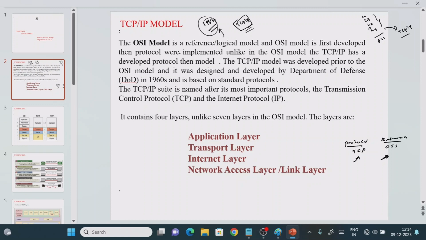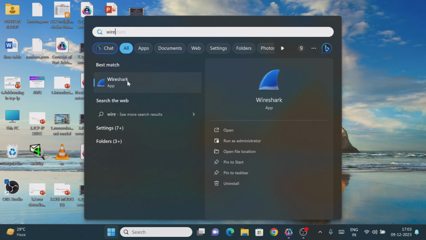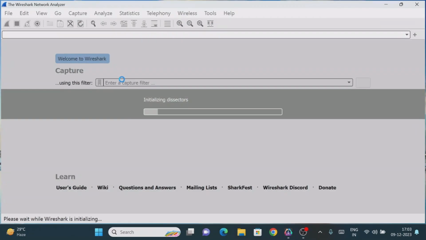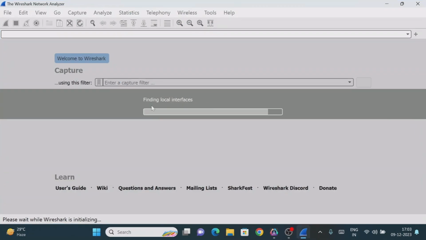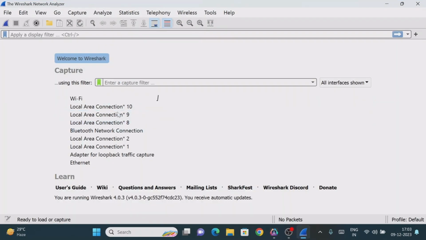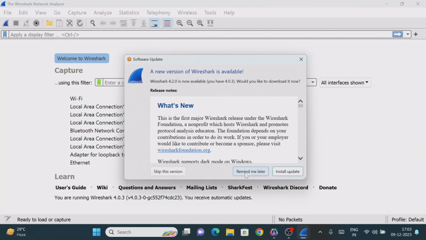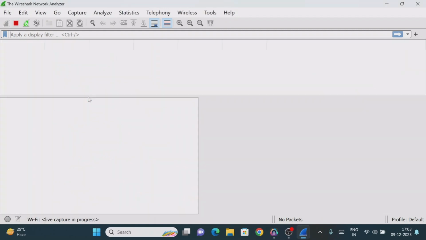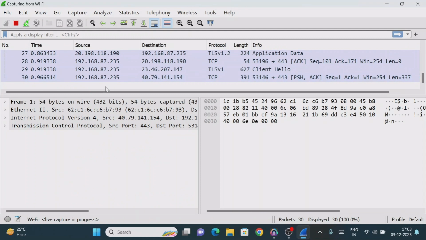If you observe here, I'm opening Wireshark. It is a network analyzer tool, so we can monitor everything that is happening inside the networking communication. Let me open this one. Now see, it is finding all the interfaces. I have a Wi-Fi connection, so I'm just clicking on this one so that I can see it.